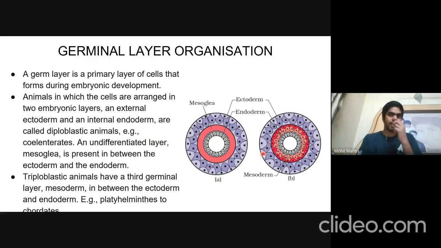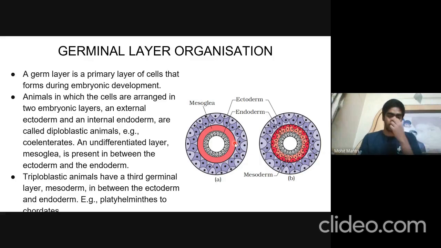Next comes the germinal layer organization. A germ layer is a primary layer of cells that is formed during embryonic development. These are also known as embryonic layers. There are three types of germinal layers, and these layers further differentiate to form different kinds of organs in the body, such as in humans, the ectoderm makes up the central nervous system and skin.